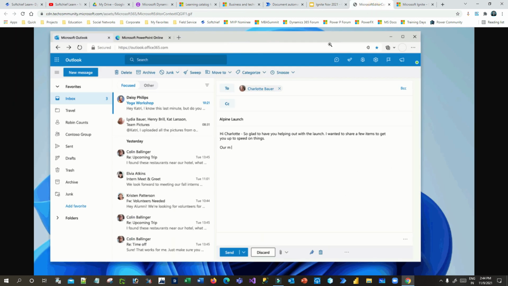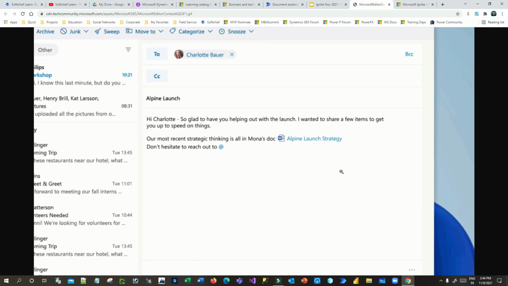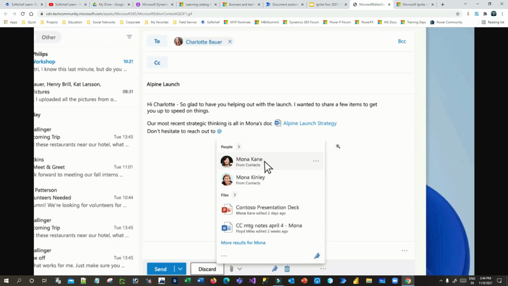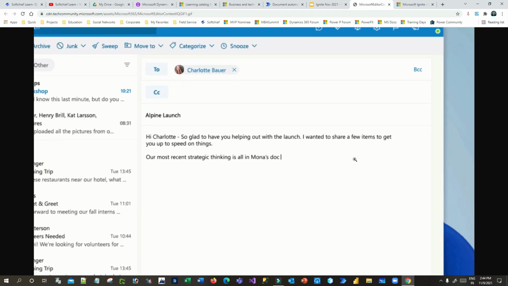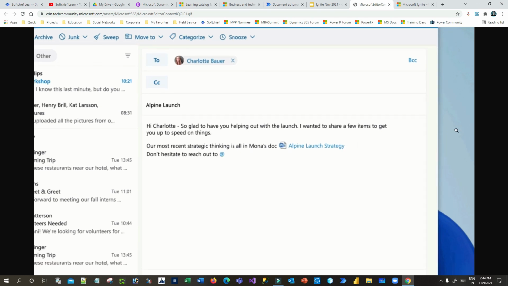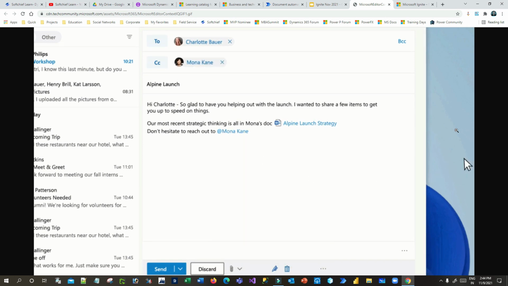Here you can see that whenever I am writing an Outlook mail, it gives me suggestions on what data I can put in the email body. So ContextIQ gives you more suggestions and more relevant information that you want to attach in your email.